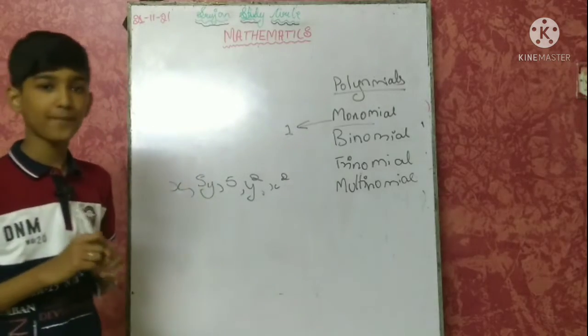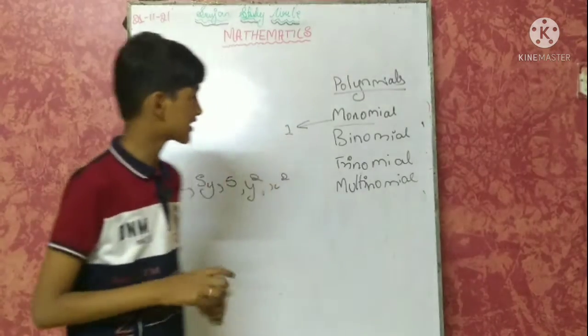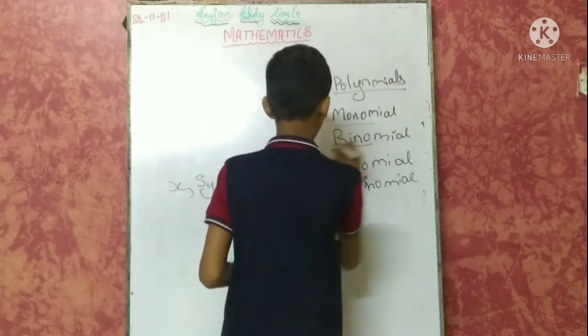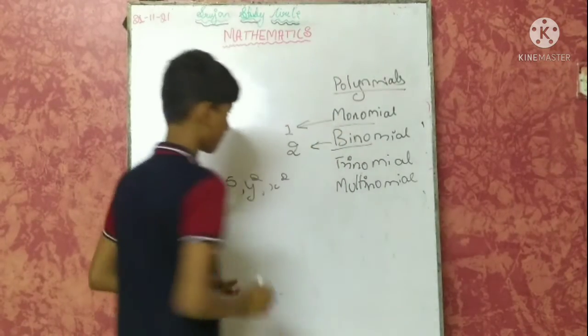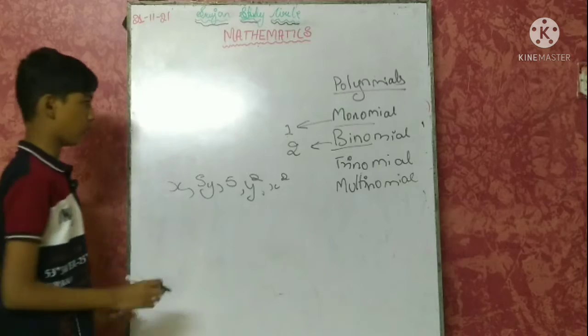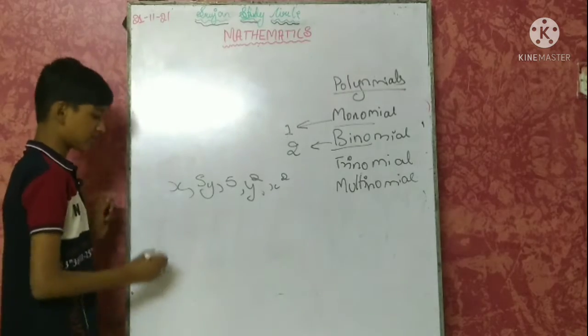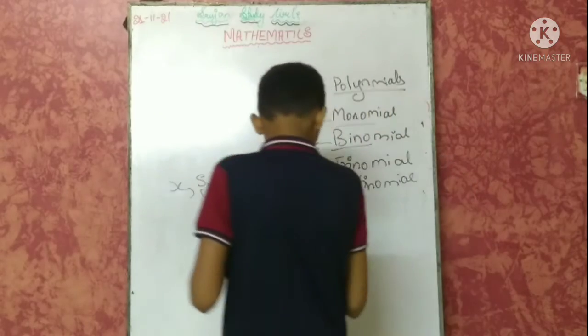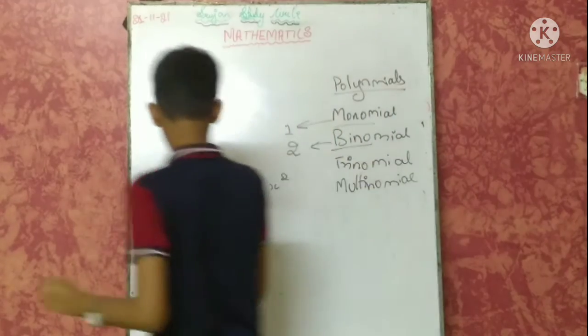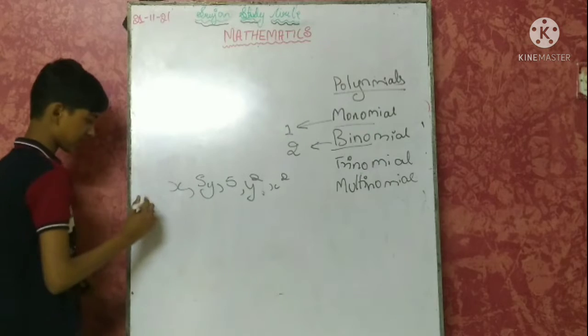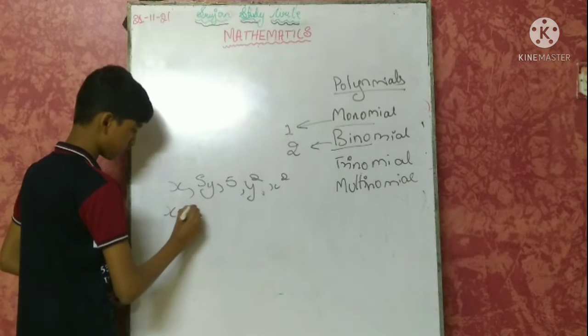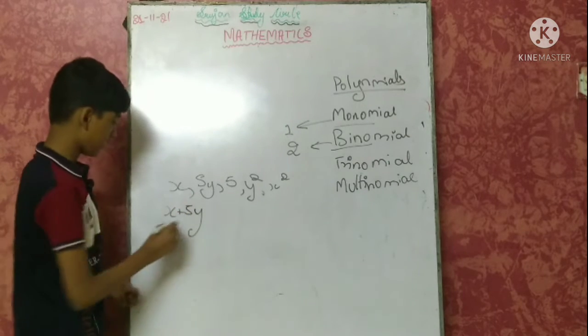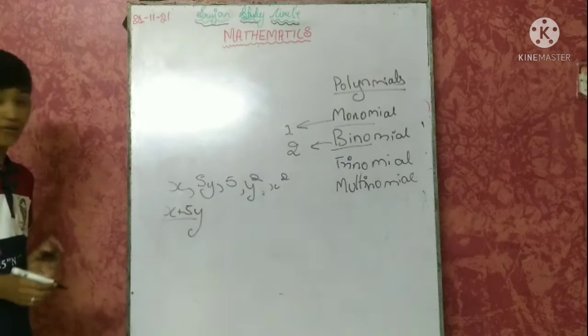Now what is binomial? Bi means 2. Binomial means 2 terms. We can consider the examples of x plus 5y. Now what is this?